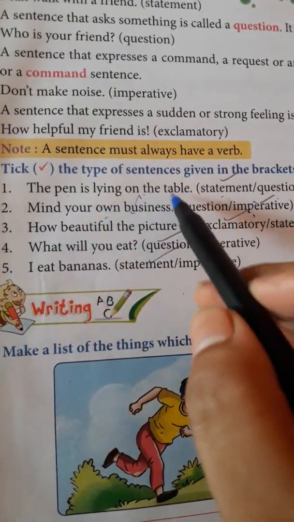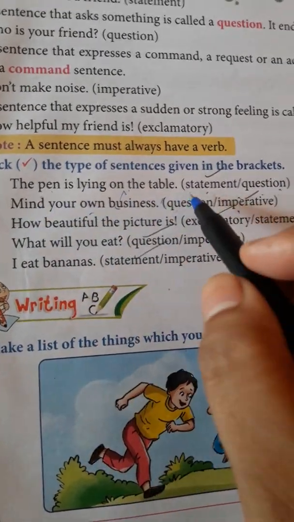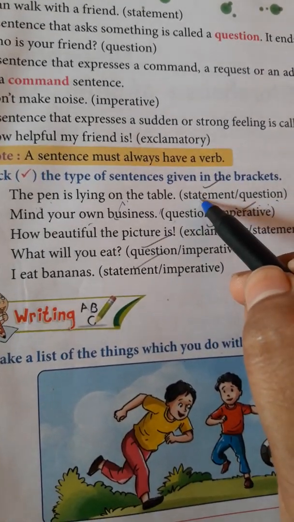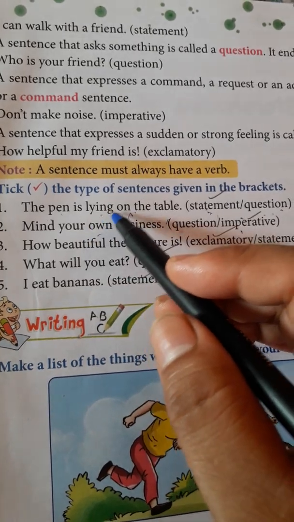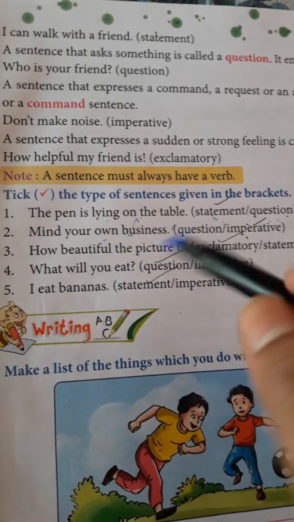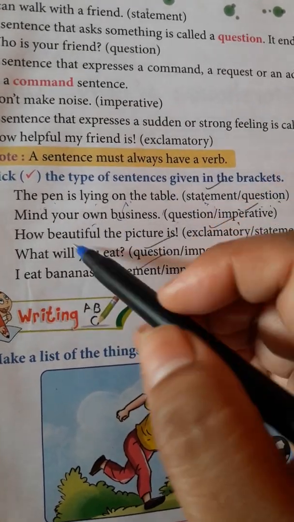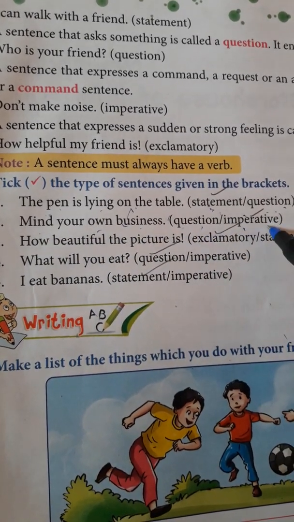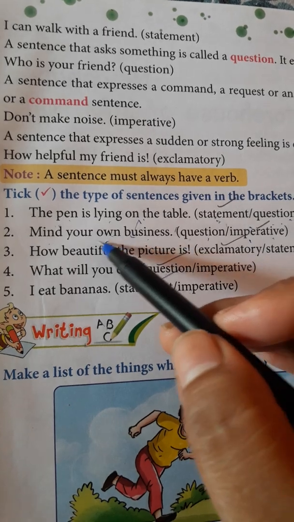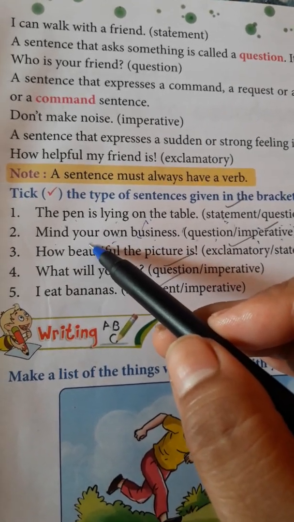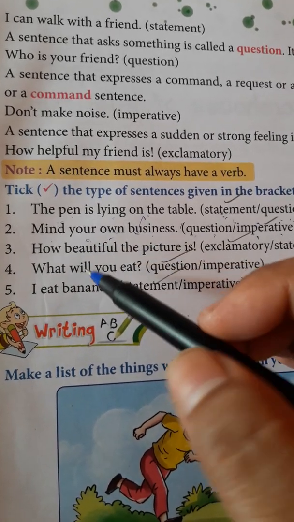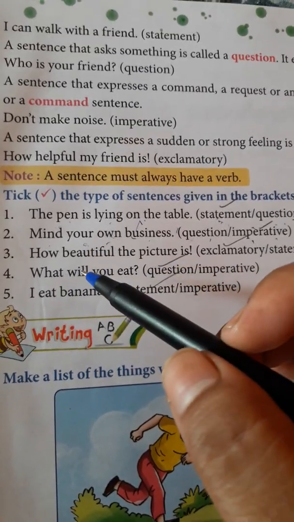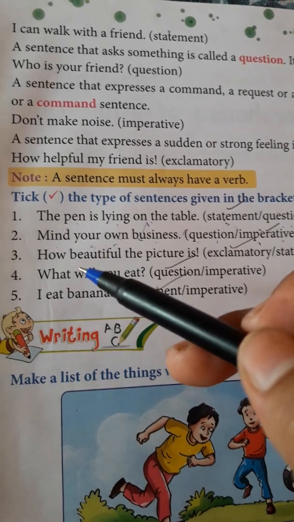The pen is lying on the table. Is this a statement or a question? This is a statement because this sentence is declaring something. It states something. That's it. Mind your own business. Question or an imperative? This is an imperative. Why? Because indirectly here we are giving an order to someone. A command has been given: mind your own business.